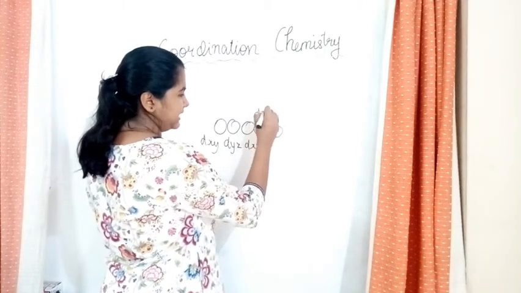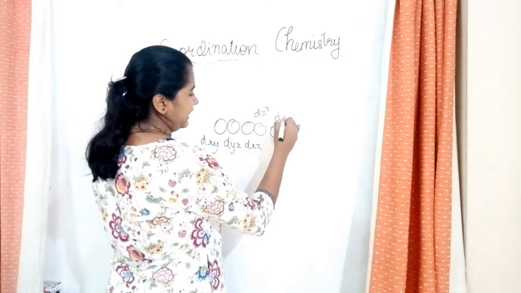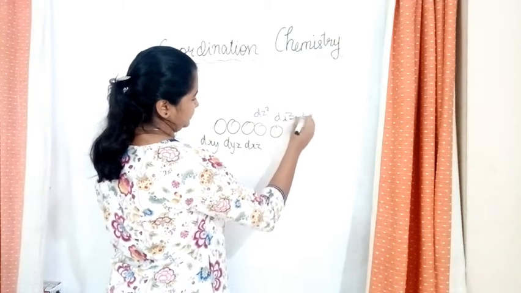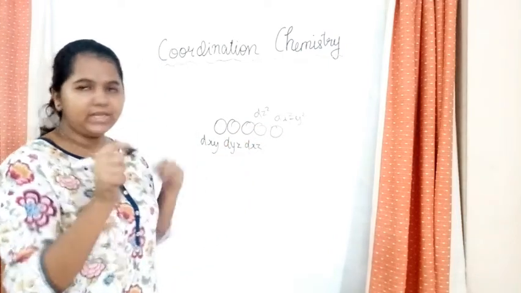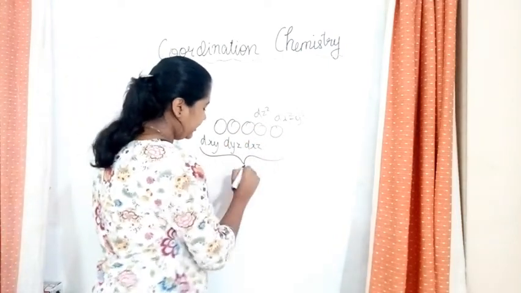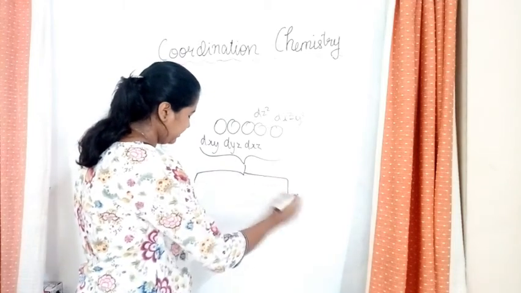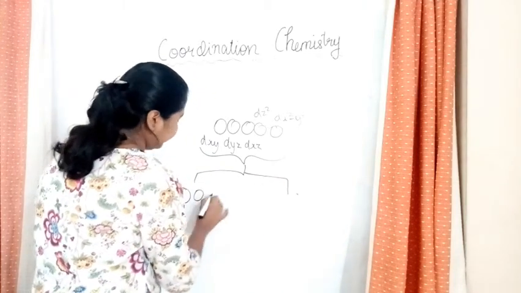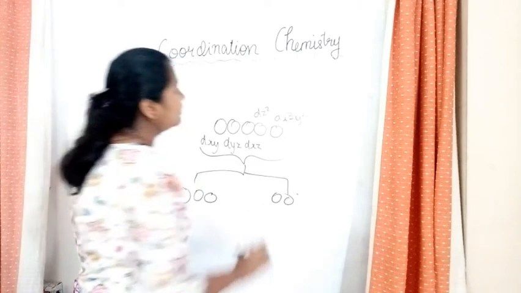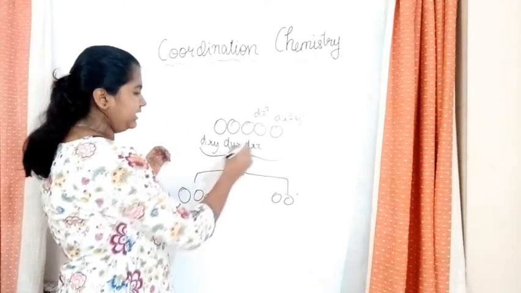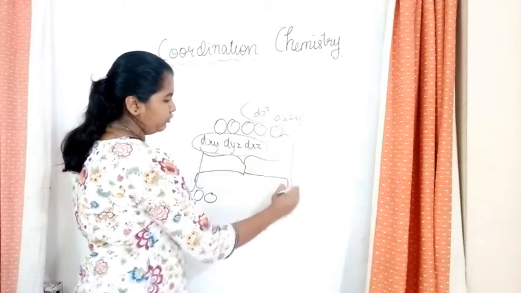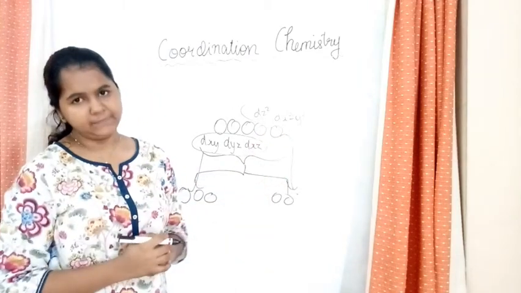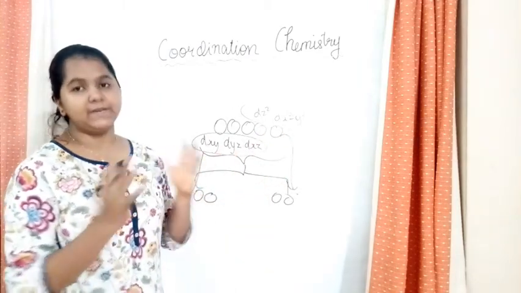That is dz square, dx square minus y square. So those are our orbitals. And what happens to these? These would split into 2. That is 1, 2, 3 and 1, 2. What would be over here? Over here, these 3 would come over here and these 2 would move over here. Okay? So that is the splitting of this.